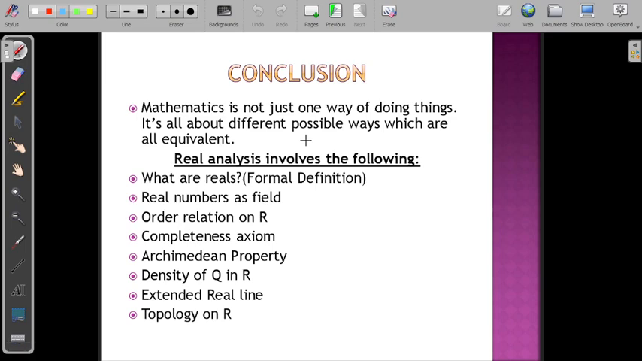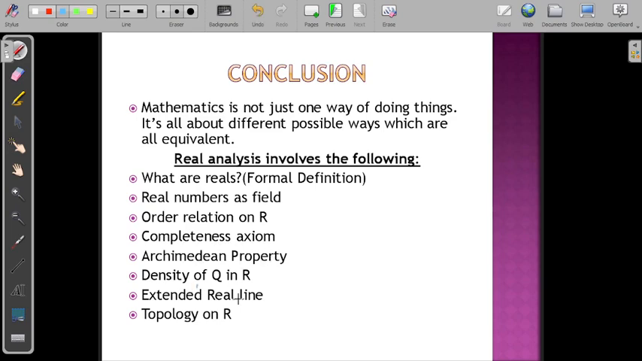Now once you know the concept of real numbers, then what you do in real analysis is important. So real analysis involves the following. What are reals? That's the formal definition. Now I said that it is a combination of rationals and irrationals. The set of all rationals and irrationals together form the set of all reals. But formally, what the real numbers are, because we have to give the mathematical definition. Now if you have the set of all real numbers, can it be considered as a field? Can the set of all real numbers be considered as a ring? Can you define an order relation on R? What is the completeness property or axiom on R? Archimedean property, if it exists in R, how exactly will you state that?